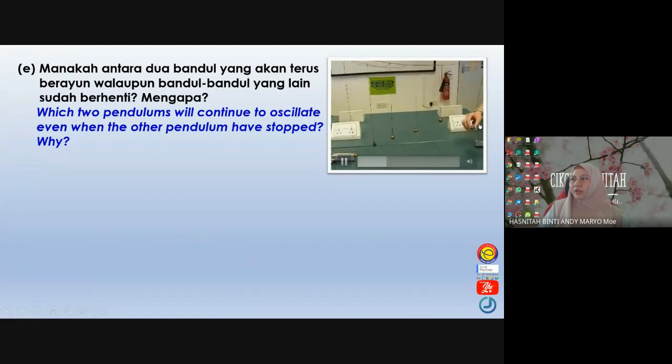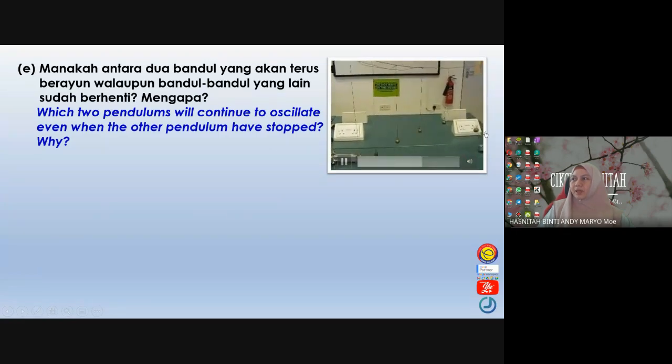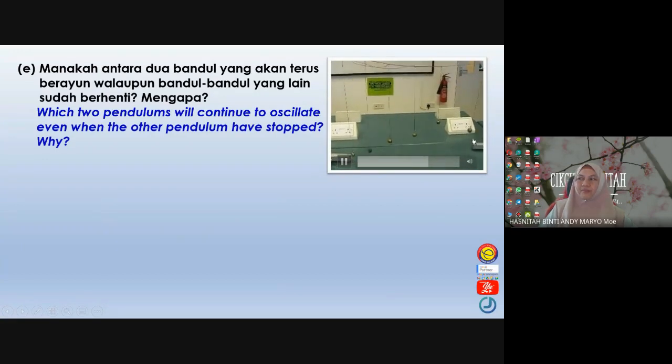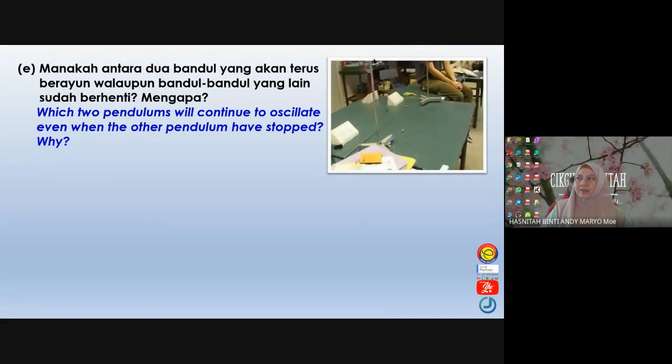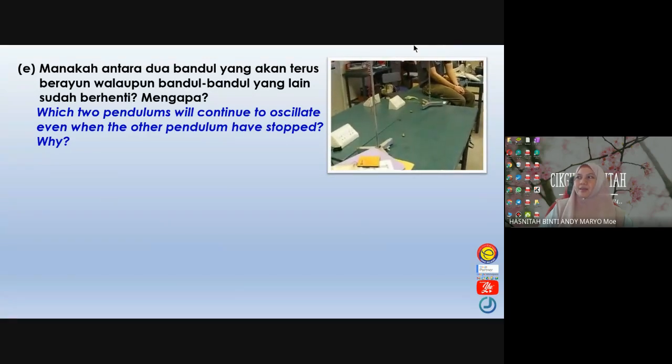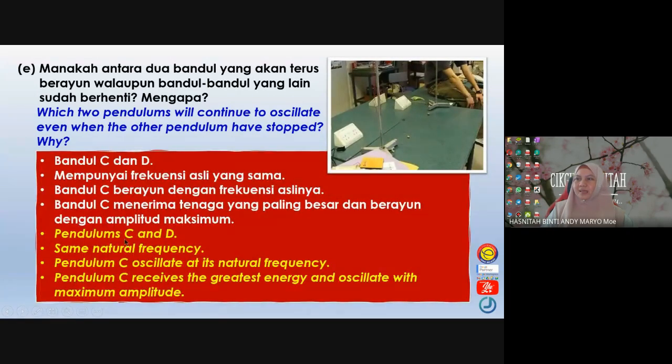So the moment we oscillate this pendulum, you can see that energy transfers through this rope, so all other pendulums will start vibrating. And this one will vibrate at the maximum amplitude because the natural frequency is equal to the frequency of the driver pendulum. And then when the time goes by, you can see that all other pendulums will come to a stop. Okay, but you can see D is continuously oscillating sebab dia paling banyak tenaga, so dia akan oscillate paling lama. Okay, so the answer here, pendulum C and D.